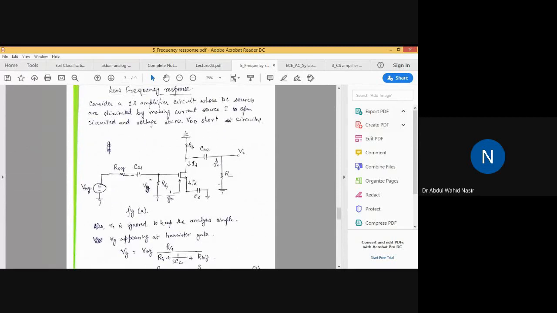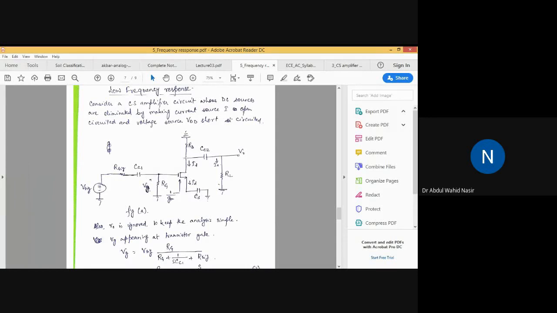The main current following here, consider that as ID, minus ID. Since the current following here is ID, it will take the reverse. This current actually following here is ID, you can see the direction, it is coming from top to bottom.